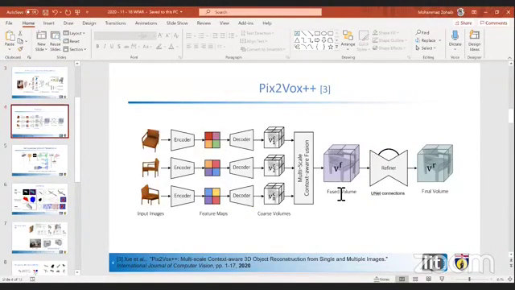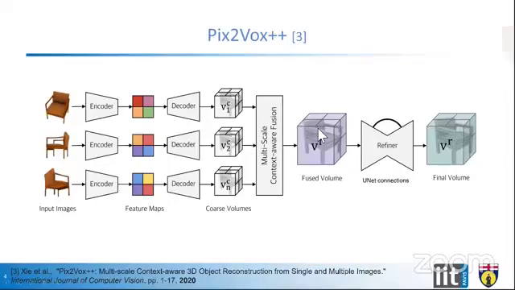Okay, so let us move towards another approach, which is Pix to Vox++. This approach uses multiple views of a single object in order to reconstruct 3D shape, and the 3D reconstruction is in volumetric form. So here are multiple encoder-decoders. Specifically in this example, three different encoder-decoders are used for three different views of a single object.